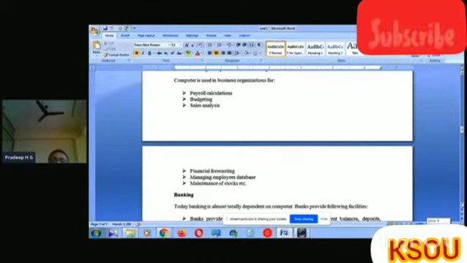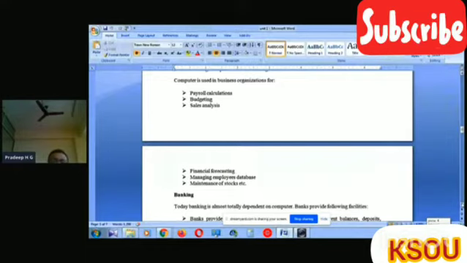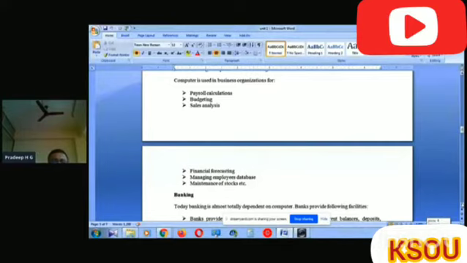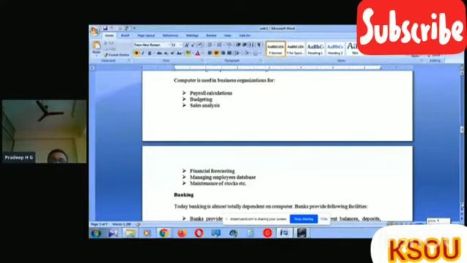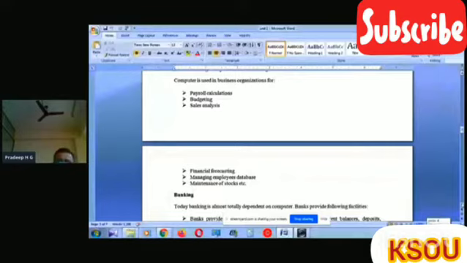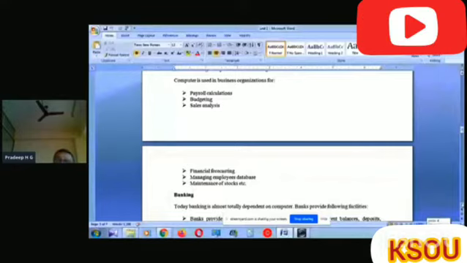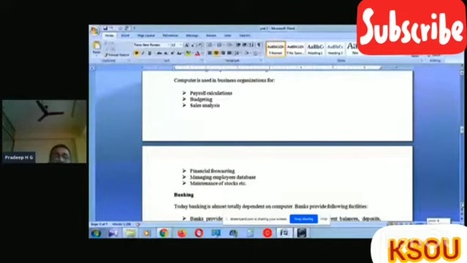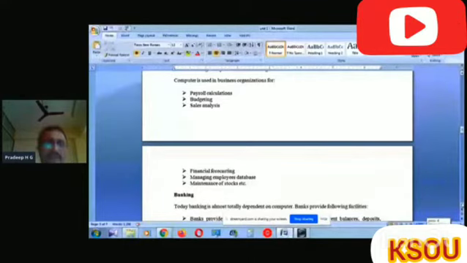Then maintenance of stocks. When we consider business, stock is very important. Maintenance of stock tells whether the product will be delivered, whether the product is in the storing place, or whether it is in a particular location. Stock level is also related to sales analysis. It is possible by using the system.